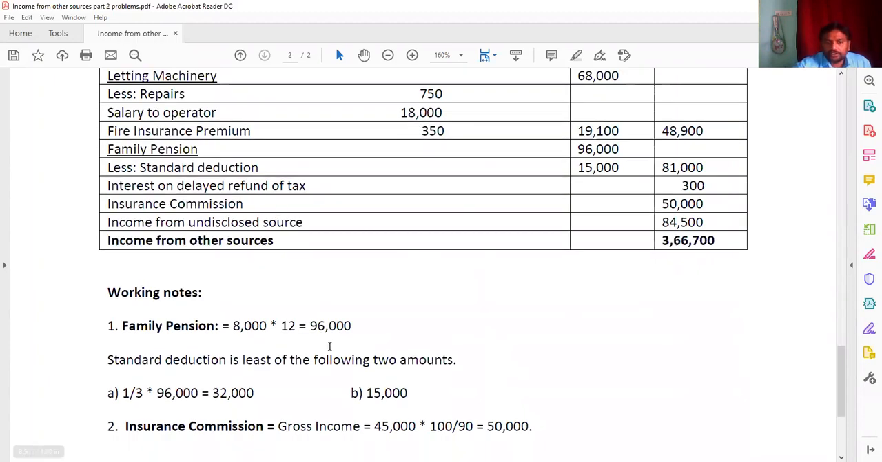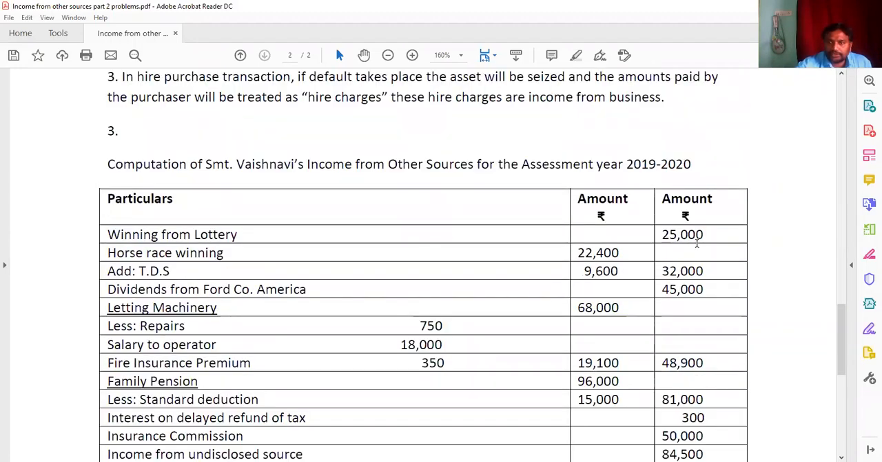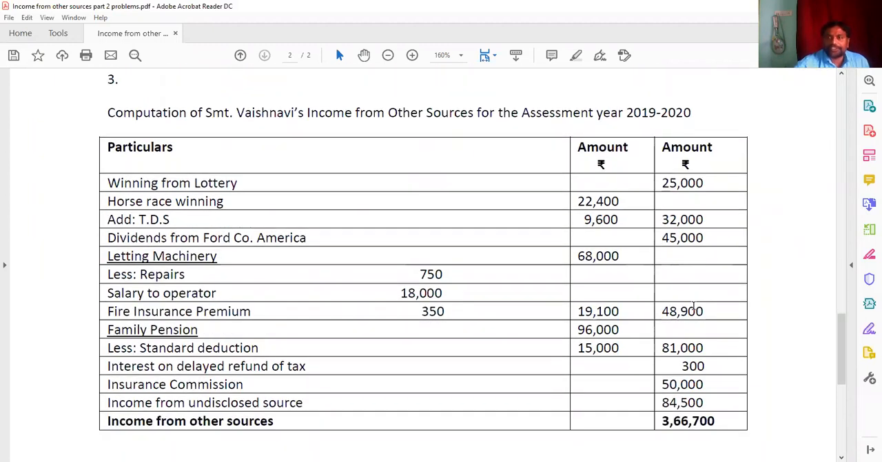For this, you have to write this working note as family pension. Whichever is less will be allowed as a deduction. So that is 8,000 into 12, you're getting 96,000. And one third of pension, 96 is equal to 32,000. And the limit is 15,000. So the insurance commission is going to be grossed up: 45,000, you have to make 100 by 90, you're getting 50,000. So by adding 25,000, 32,000, 45,000, 48,900, 81,300, 50,000, and 84,500, you're getting here 3,66,700.